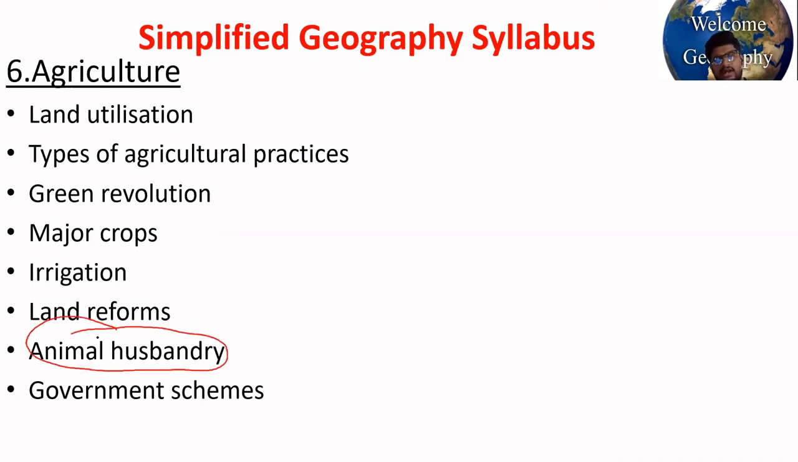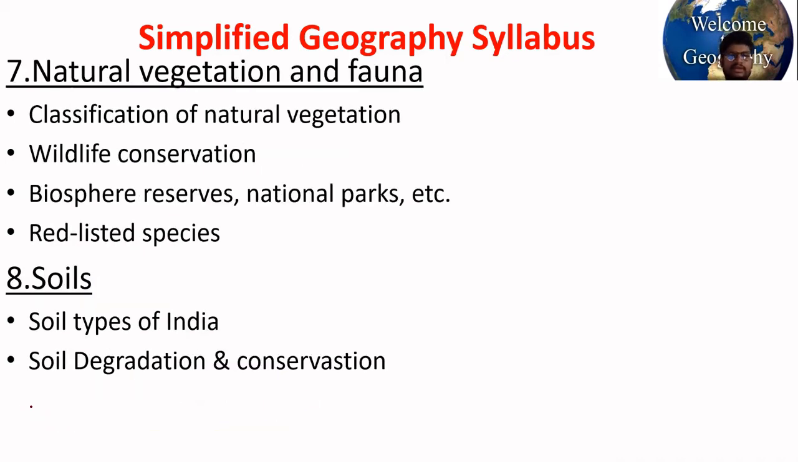That is your livestock rearing, ranching, milk production, cattle rearing. Okay, all this. Then government schemes related to agriculture. Then in natural vegetation, try to understand what natural vegetation is, and the difference between natural vegetation and forest. Okay, classification of forests, the factors that influence forest growth, types of forest in India, then wildlife conservation, conserving the flora and fauna, protecting the biodiversity.